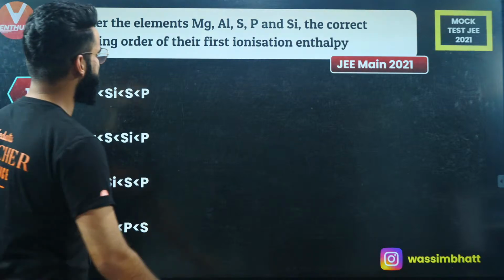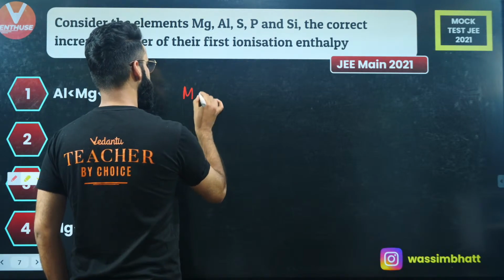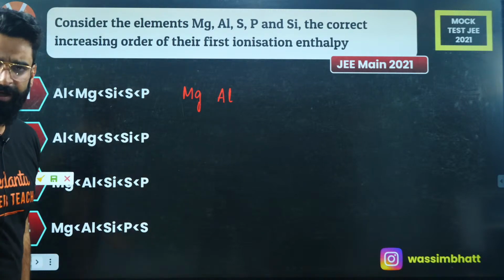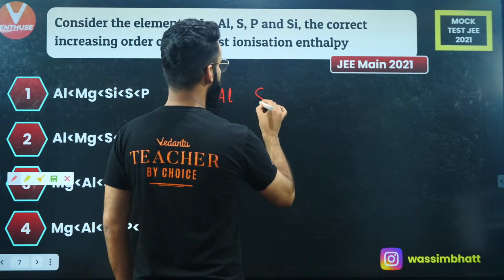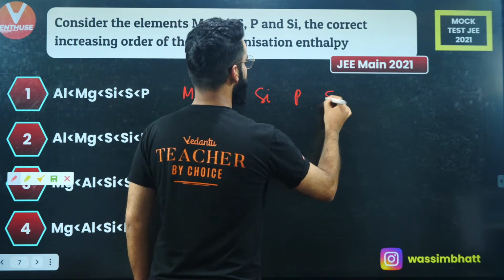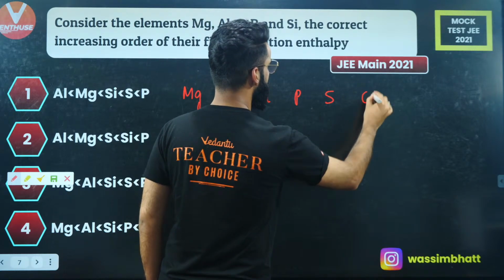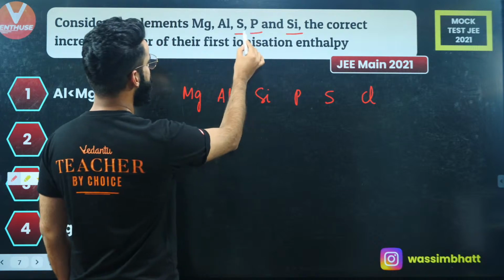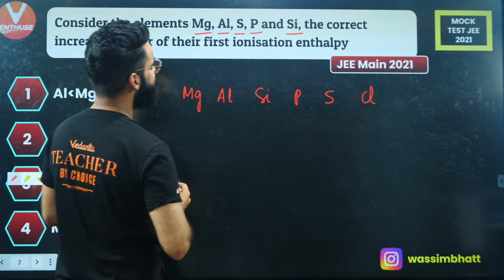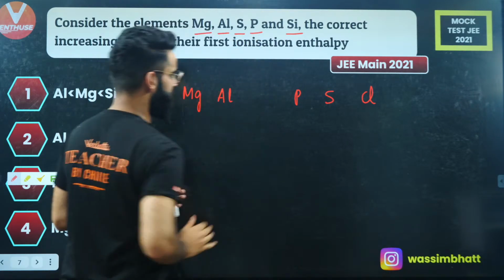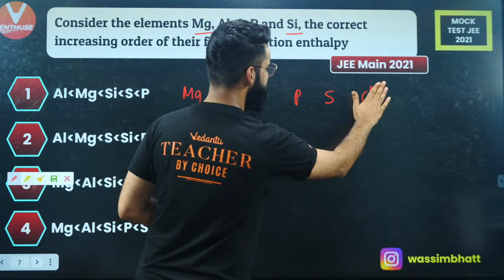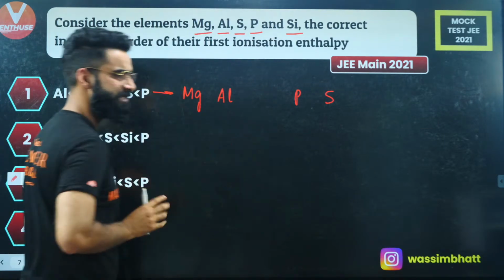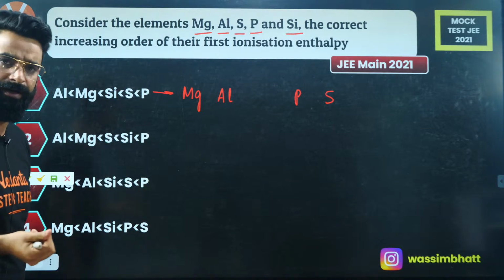First of all, these elements: magnesium, aluminium, silicon, phosphorus, sulfur. Then we have chlorine, and what else do I have over here? Silicon came, phosphorus came, sulfur came, aluminium came, magnesium came. Chlorine is not there, so let's remove chlorine as well. So people, all these elements belong to the same period, right?